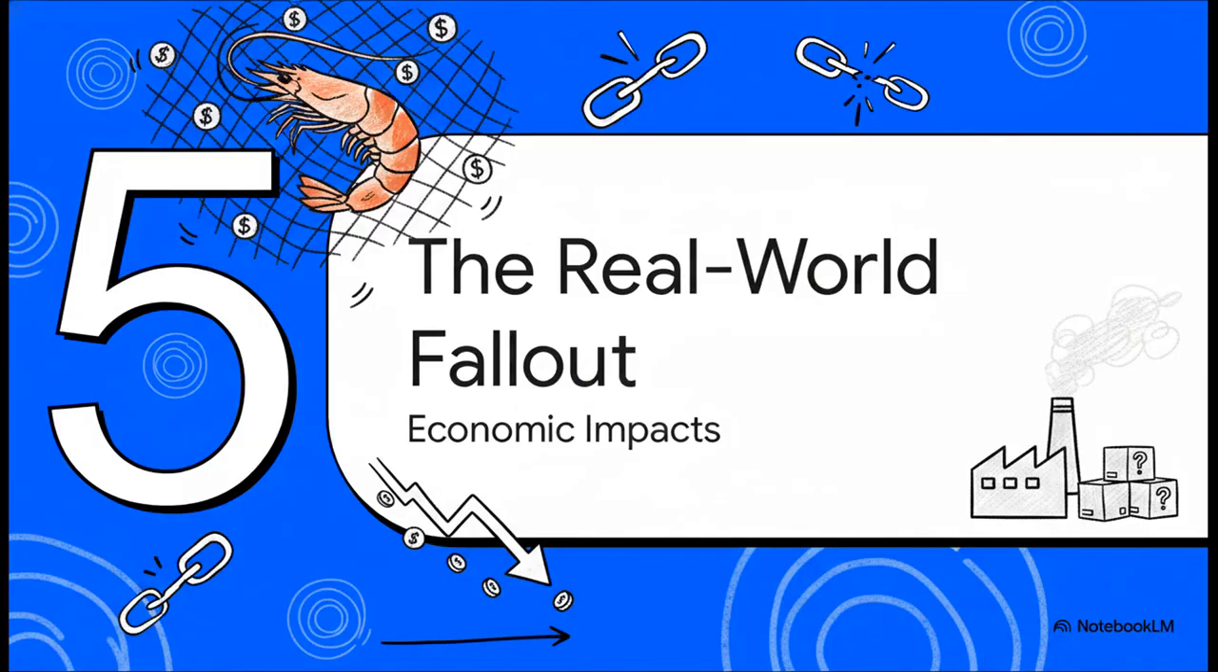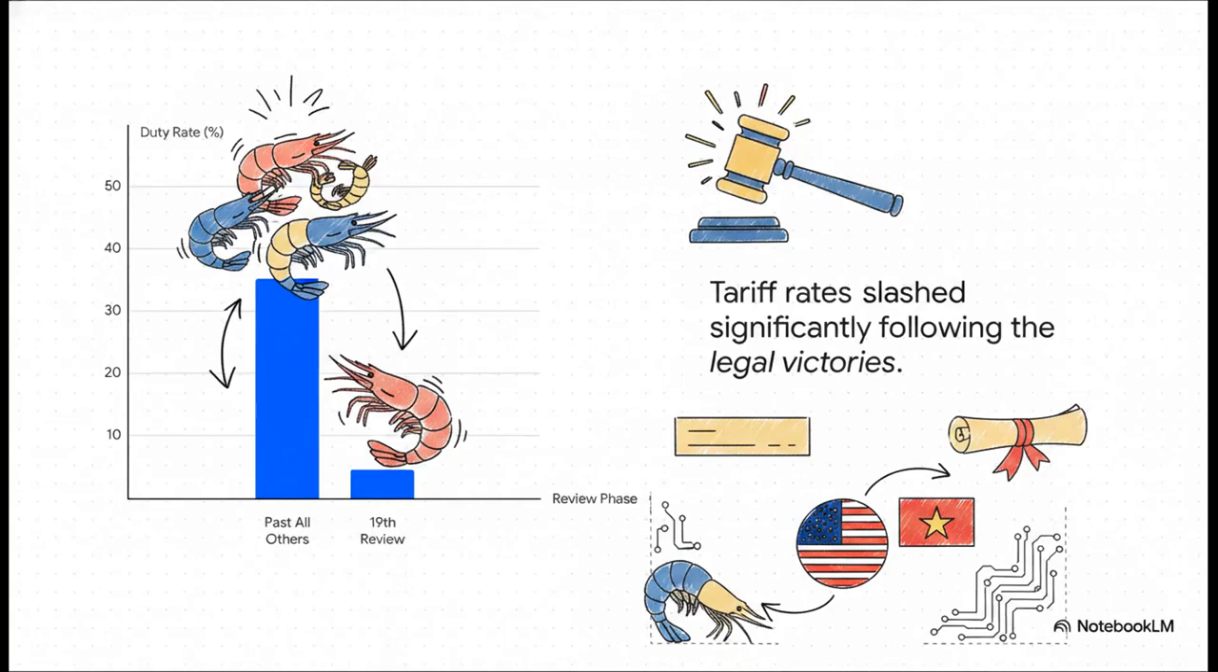Finally, Section 5, the real-world fallout and the economic impacts. What did this highly technical, acronym-heavy ruling actually mean for real-world exporters in Vietnam and seafood buyers in the United States? Well, as a direct result of Vietnam's legal persistence, we saw a massive, tangible victory on paper. The sweeping all-others tariff rate, which penalized any company that couldn't prove its independence from the Vietnamese government, was eventually slashed from a whopping 35.29% all the way down to roughly 4.6% in the 19th Administrative Review.